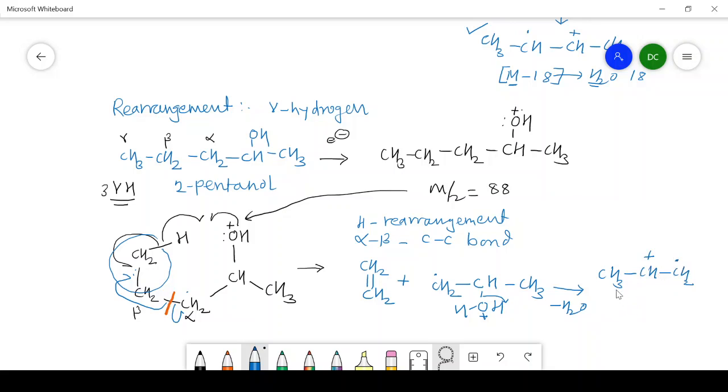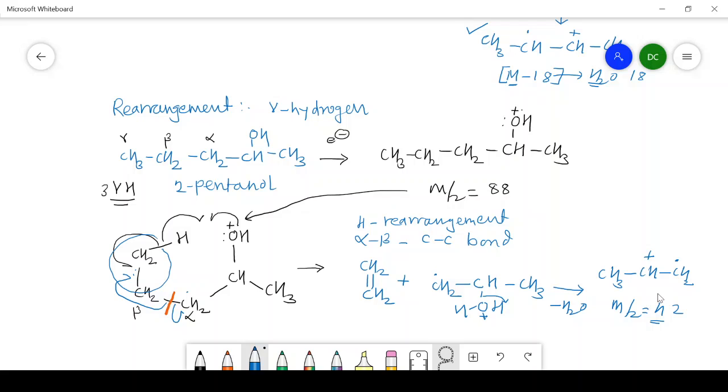In this way we get the rearrangement reaction in case of alcohols having a gamma hydrogen, and a peak at M by Z value 42 is observed. It is due to the rearrangement of gamma hydrogen in case of alcohols. So in this way there are three patterns of fragmentation that are observed in case of alcohol.